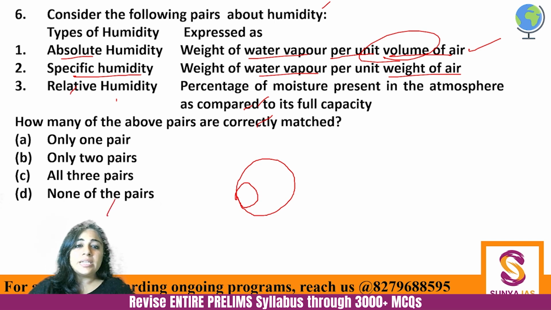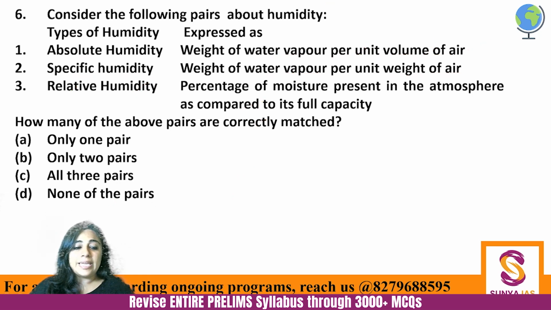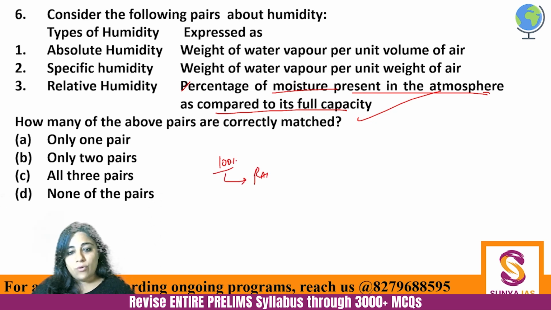And relative humidity is very interesting, and relative humidity is the most relevant indicator to determine the monsoon and monsoonal pattern. Basically, relative humidity means how much is the total capacity of this particular air mass and how much humidity is there currently. So it is the percentage of moisture present in the atmosphere as compared to its full capacity. This is absolutely correct. And when we say that relative humidity is 100%, then it causes rainfall.